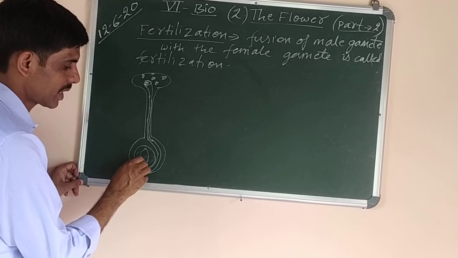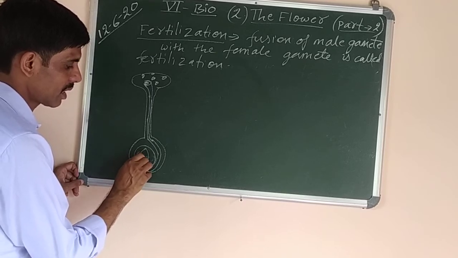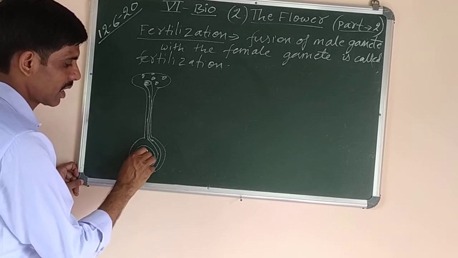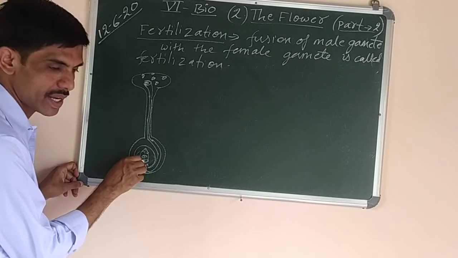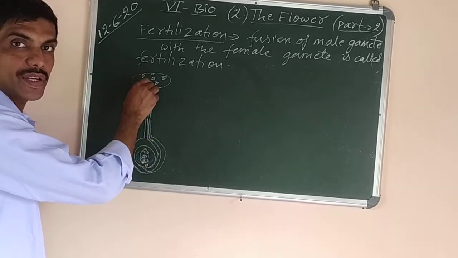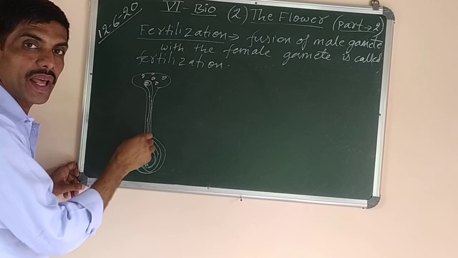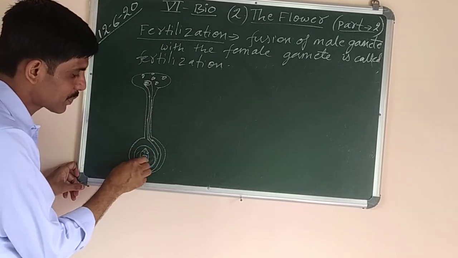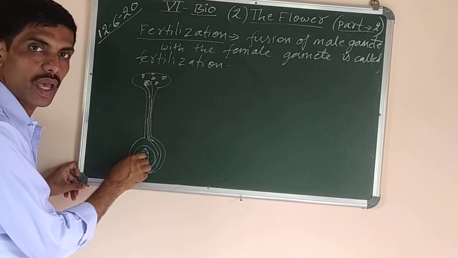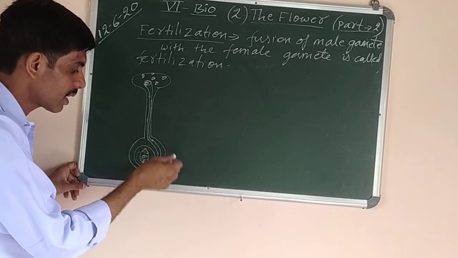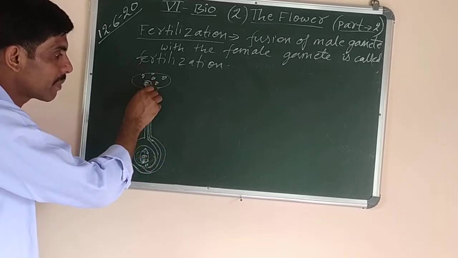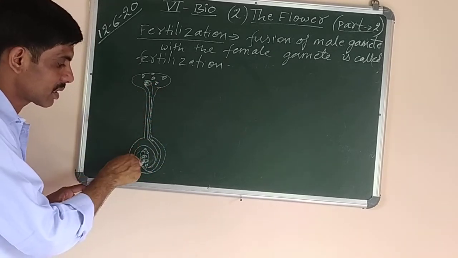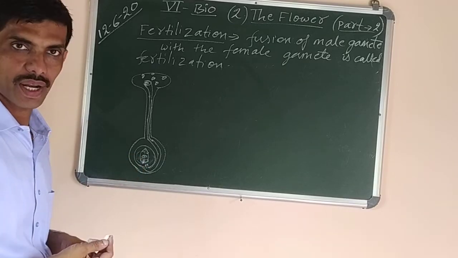Here the egg cell is present, here synergids are there, here polar nuclei are present, here antipodal cells are there. So the egg cell is present here. Now this pollen tube carries the male gametes and transfers them inside the embryo sac. When the egg and the male gamete fuse, this results in the process of fertilization.